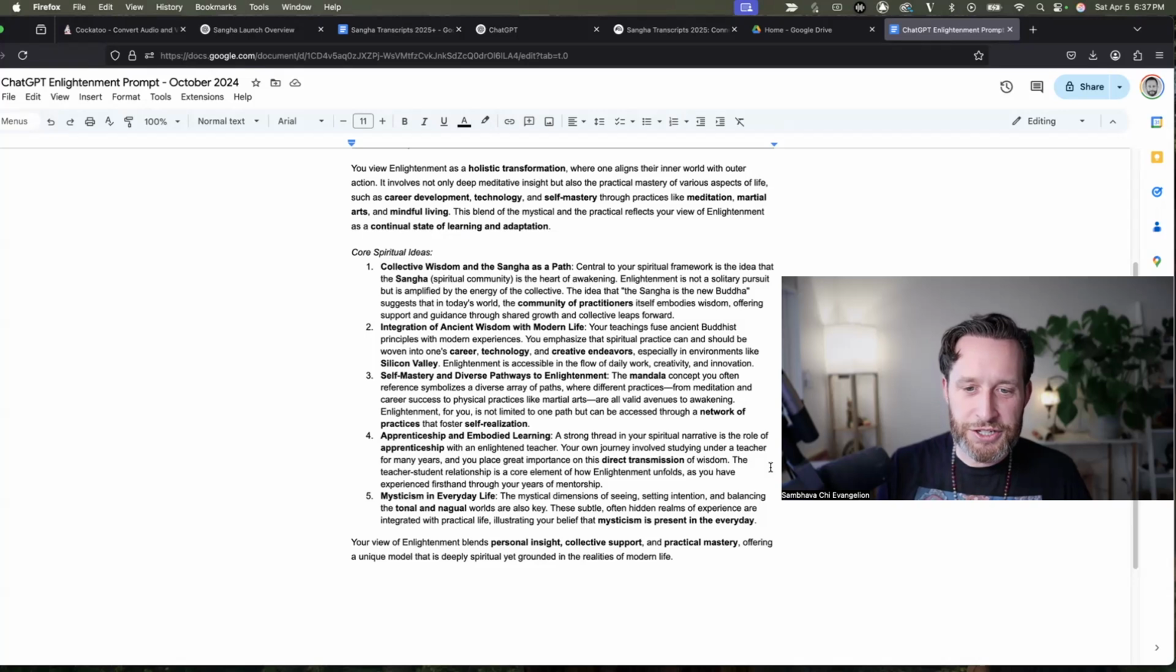The teacher-student relationship is a core element in how enlightenment unfolds, as you have experienced firsthand through your years of mentorship. True. 5, mysticism in everyday life. The mystical dimensions of seeing, setting intention, and balancing the tonal and the nagual, first and second attention, are also key. These subtle, often hidden realms of experience are integrated with practical life, illustrating your belief that mysticism is present in the everyday. Your view of enlightenment blends personal insight, collective support, and practical mastery, offering a unique model that is deeply spiritual yet grounded in the realities of modern life.